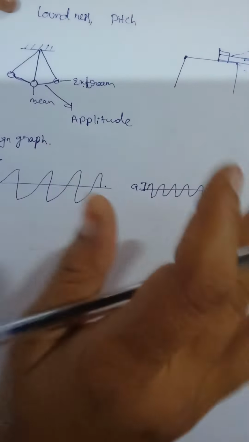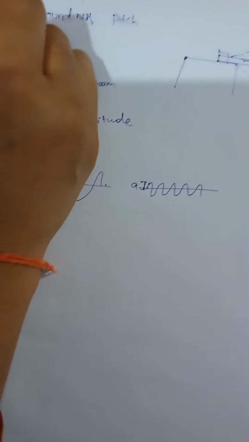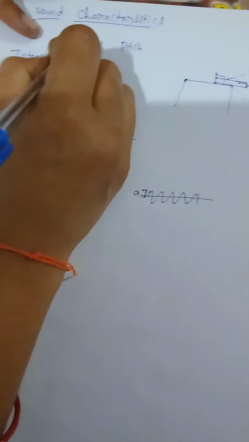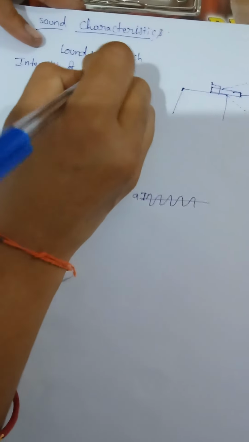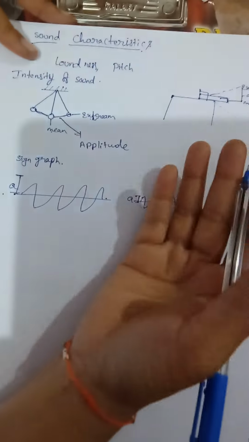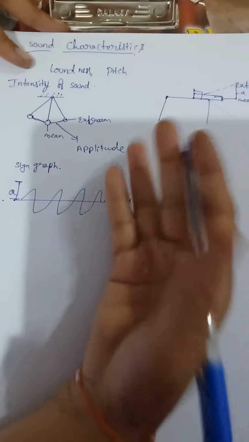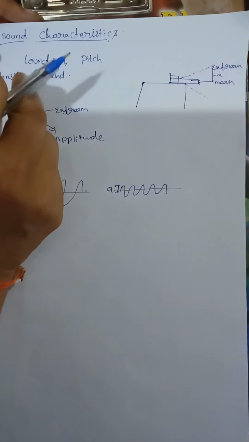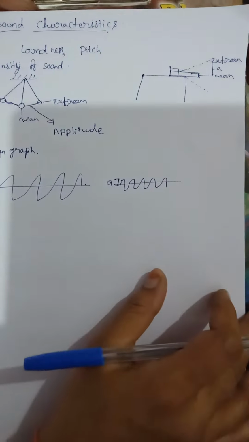Loudness is nothing but what? Intensity of the sound. Loudness is nothing but intensity of sound. It depends upon the amplitude. Amplitude increases, loudness increases. Loudness increases, amplitude increases. Amplitude increases, intensity increases. Intensity increases, loudness increases.